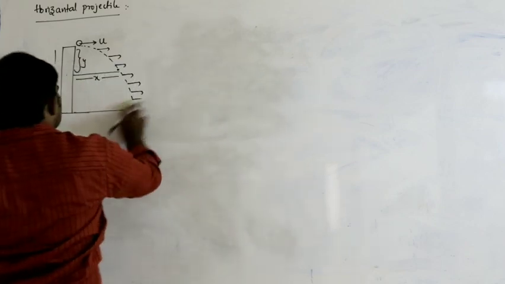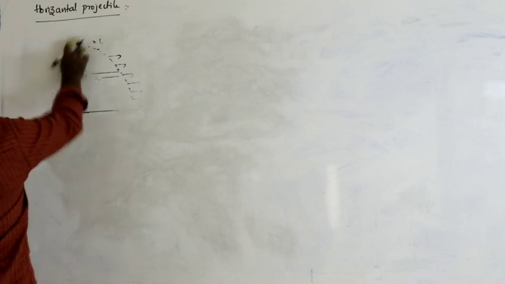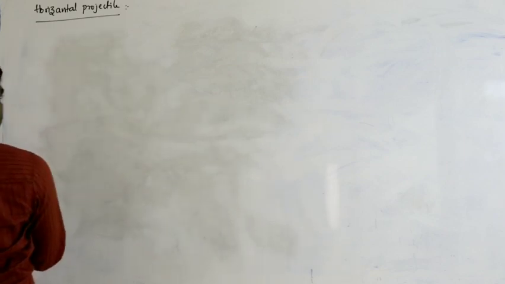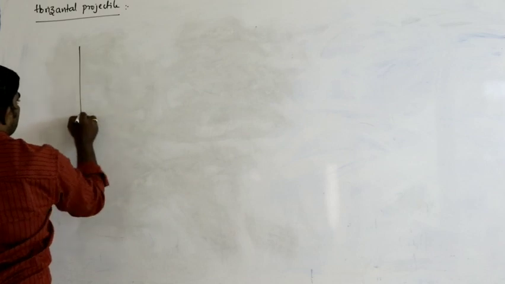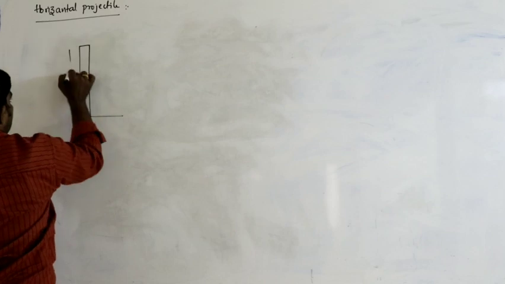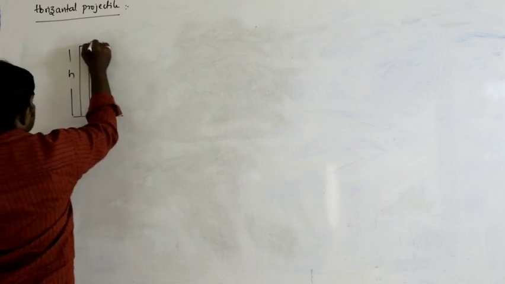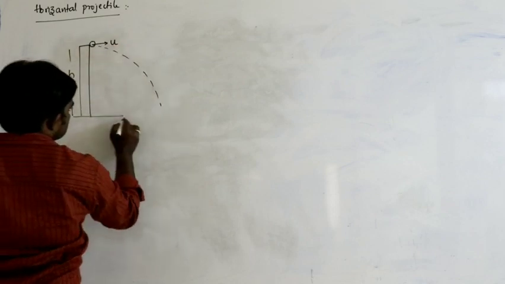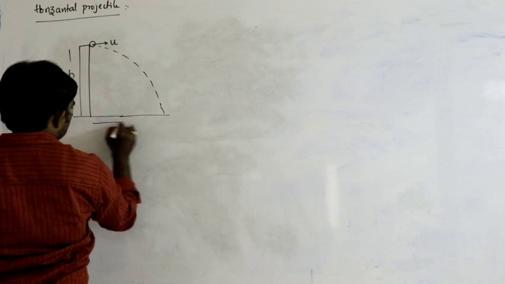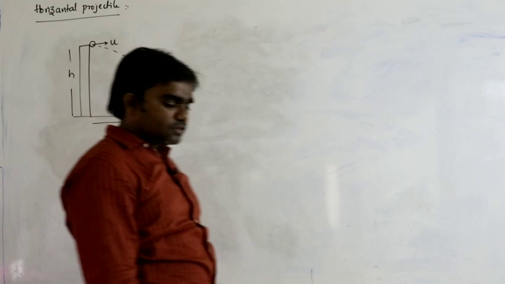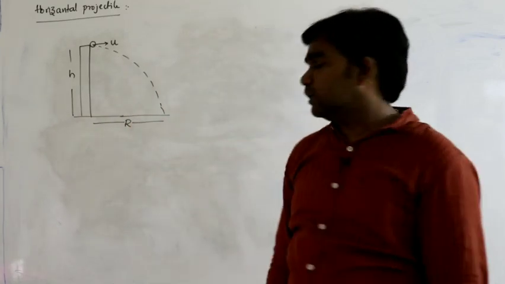So, next, see here, this is the height of the body. The body is projected along the horizontal direction with velocity u. The path followed by the body is like this. On reaching the ground, let us say the distance travelled by the body is R. R is called the horizontal range. First we have to calculate time. What is the time taken to reach the ground here?